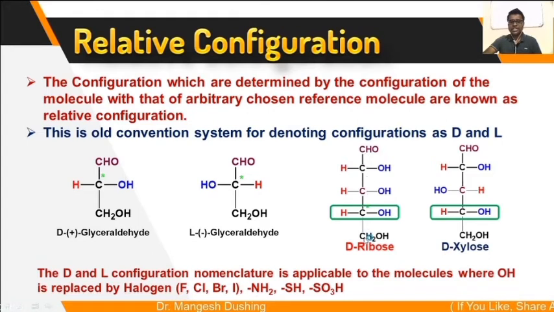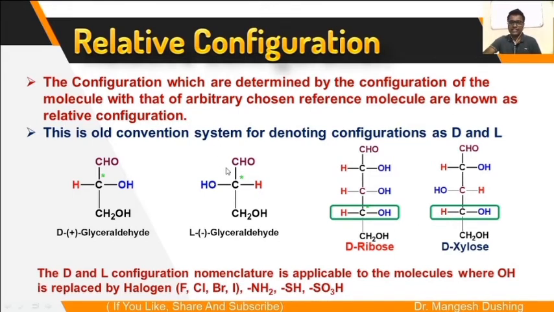These are 5 carbon pentose sugars, carbons 1, 2, 3, 4 and carbon number 5. The 4th carbon is the last chiral center, and this OH is towards the right hand side, that's why this is called a D sugar. Same case over here: the last chiral center's OH is towards the right hand side, that's why this is called D-xylose. If this OH is on the left hand side, then it is called an L sugar.